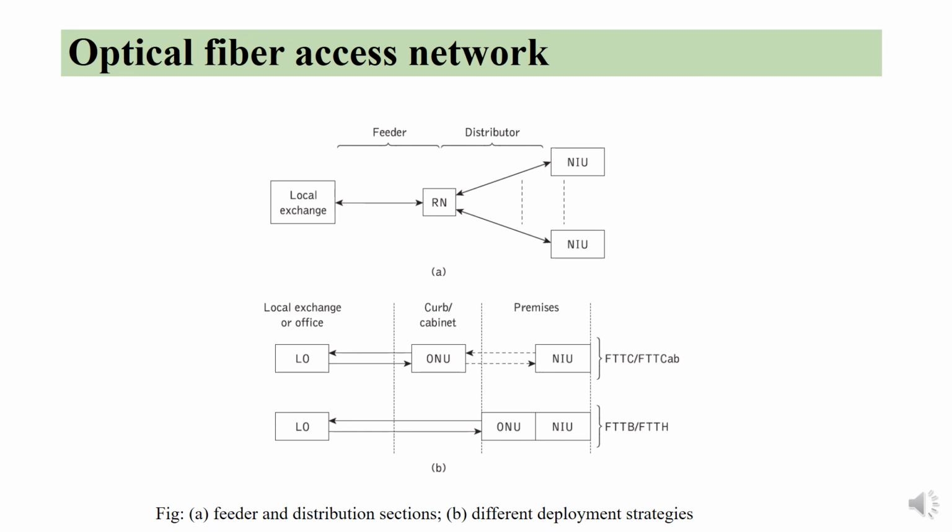So here FTTC, fiber to the cabinet or fiber to the curb, is considered when ONUs are located at the cabinet or in the main streets or near the curb. The networks are also called FTTB or FTTH, that is fiber to the building. When the ONU is placed within a major building, the fiber access networks will be called FTTH, fiber to the home or fiber to the buildings.